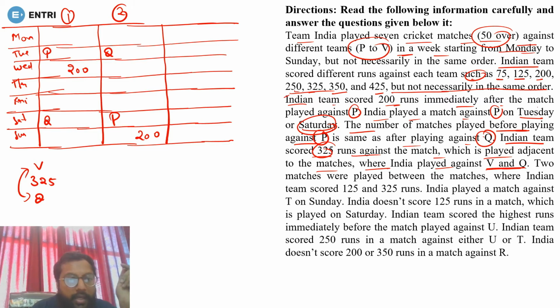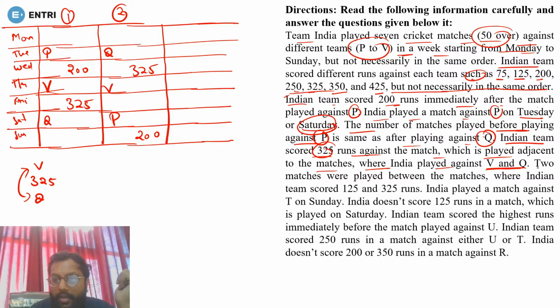But see, if Q is here, can you make 325 here? No, because if 325 is here, you can't make V below, because after that there will be no match. So 325 must be there and V must be here. Same goes in the second possibility. If Q is here, you can't make 325 here. So 325 will be here and V will be here.